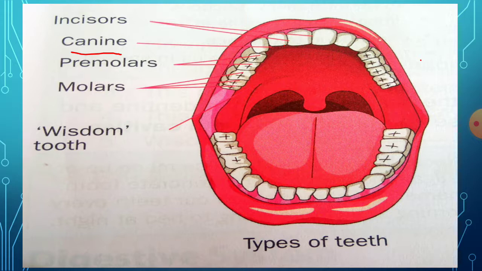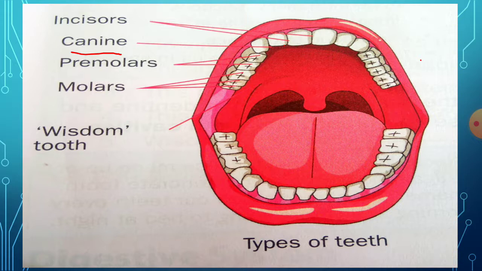On the left side of the incisors, 1 tooth. On the right side of the incisors, 1 tooth. That is about the upper jaw. What about the lower jaw? On the left side and right side, we have canine teeth. Totally we have 4 canine teeth.